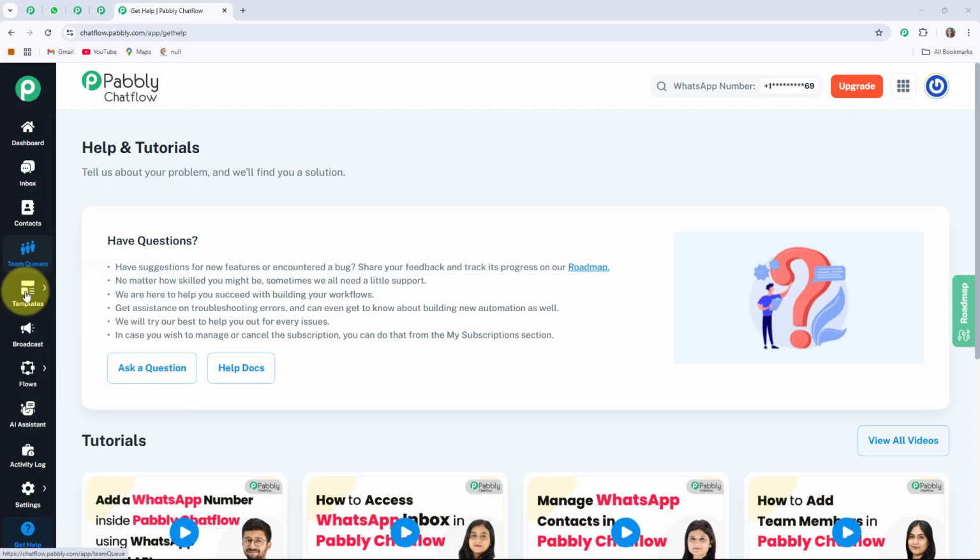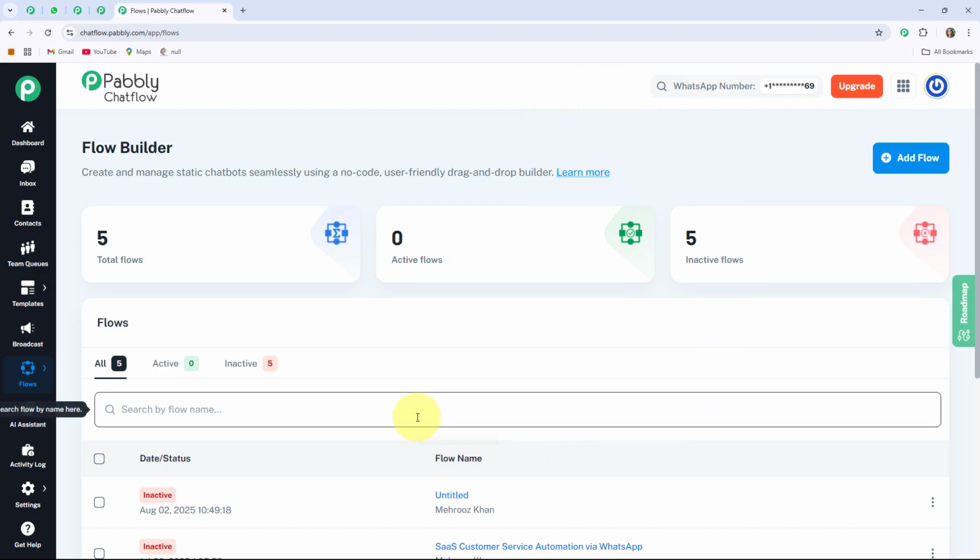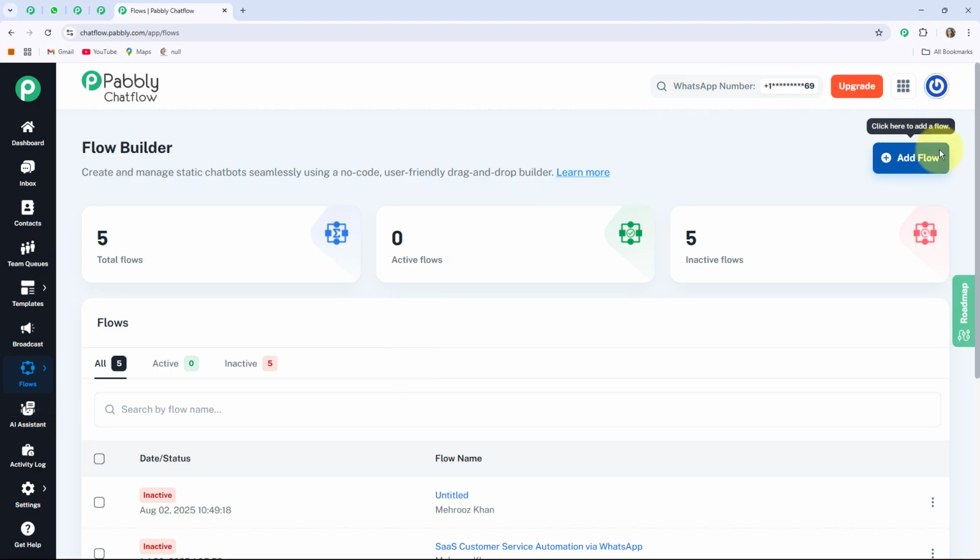As we are creating a WhatsApp chatbot, I am clicking on this flow option. So this is the Flow Builder page, where you can create and manage static chatbots seamlessly using a no-code, user-friendly drag and drop builder. Here you can create multiple types of WhatsApp chatbots for different types of businesses. You can create them without requiring any programming skills. As we are creating a new WhatsApp chatbot, I am going to click on this plus add flow button.